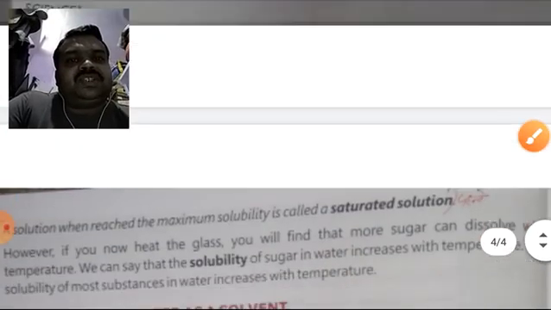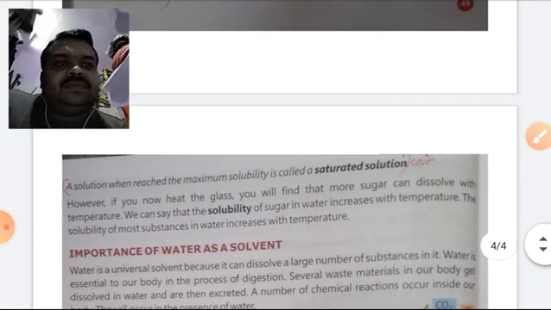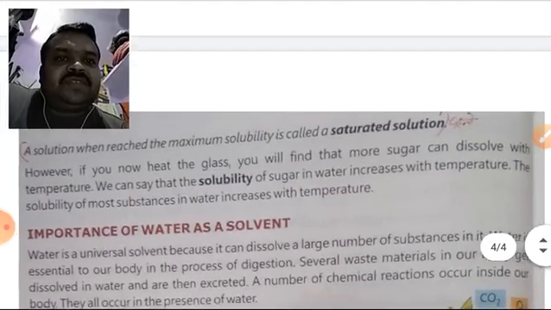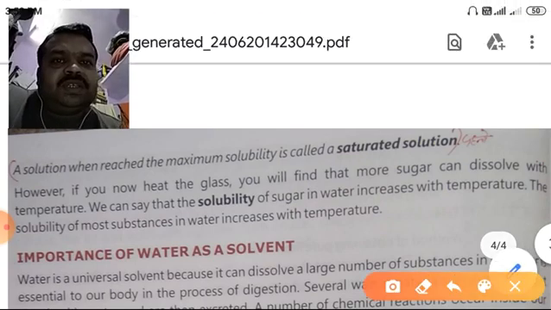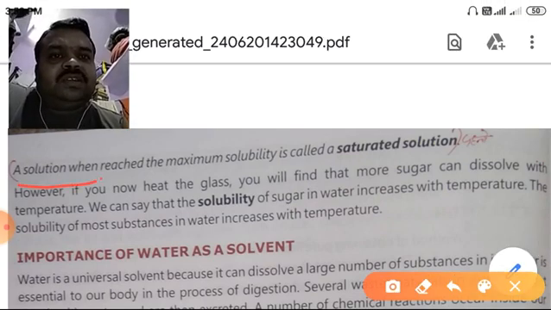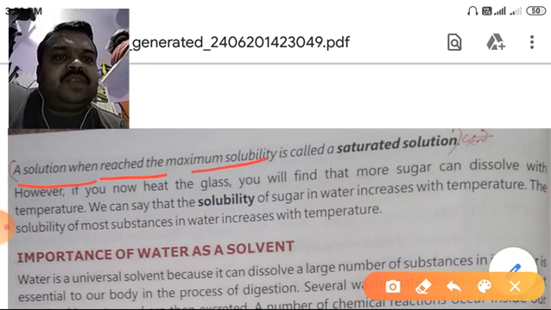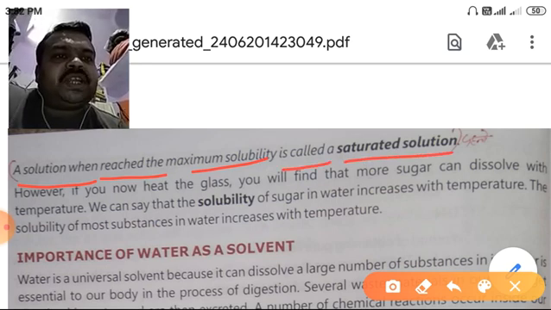Now next, here is the definition of saturated solution. Look here. A solution when reached the maximum solubility is called saturated solution.